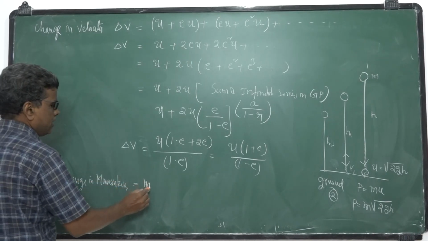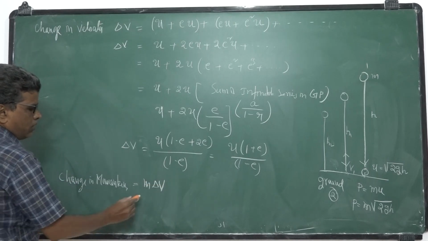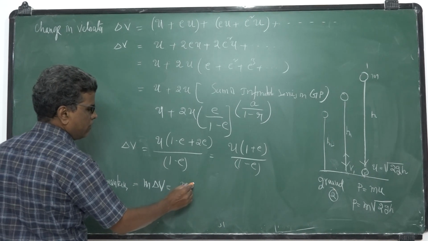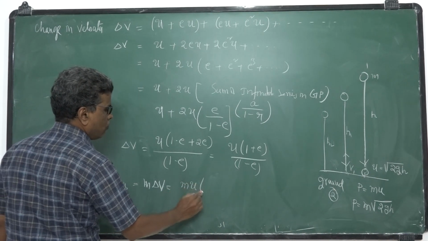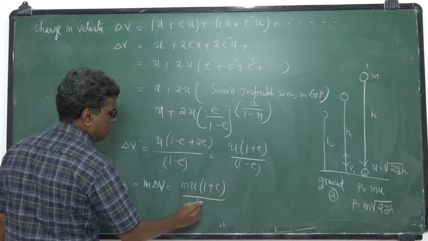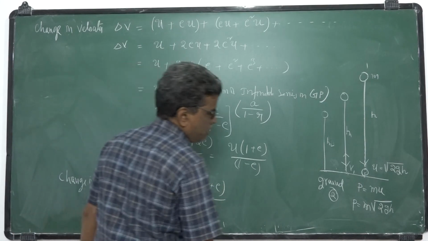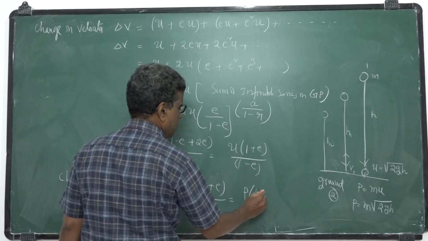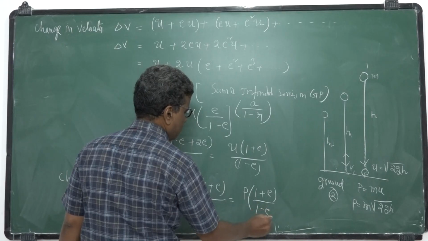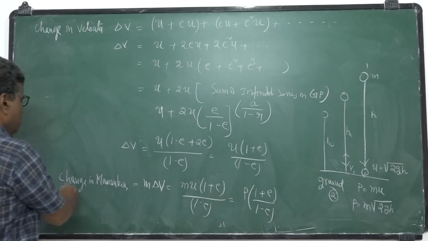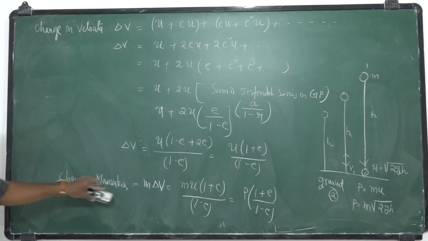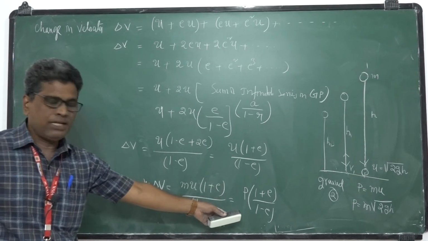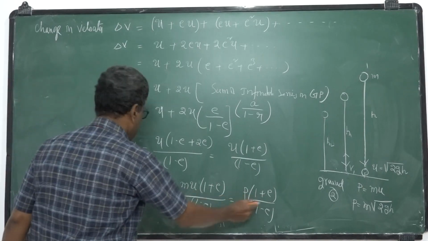Change in momentum is m into delta V, that is mU times (1 plus e) by (1 minus e). Instead of mU we can write P. So that is P times (1 plus e) by (1 minus e). So this is the answer.